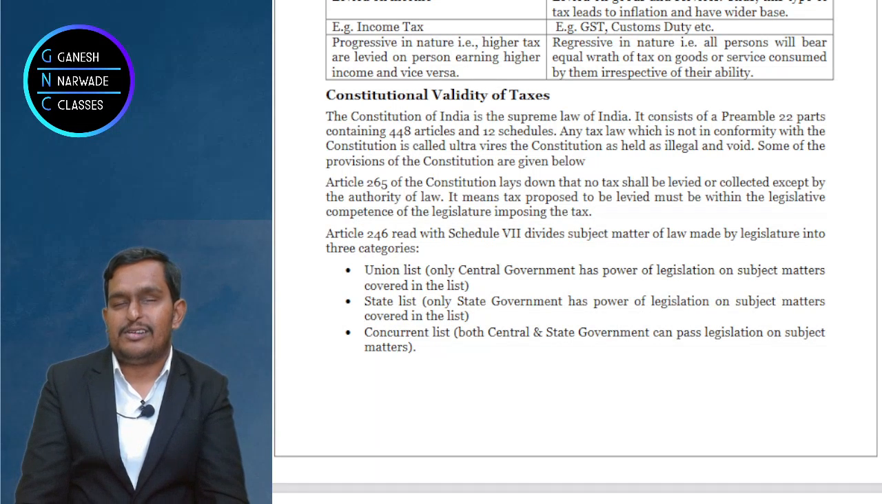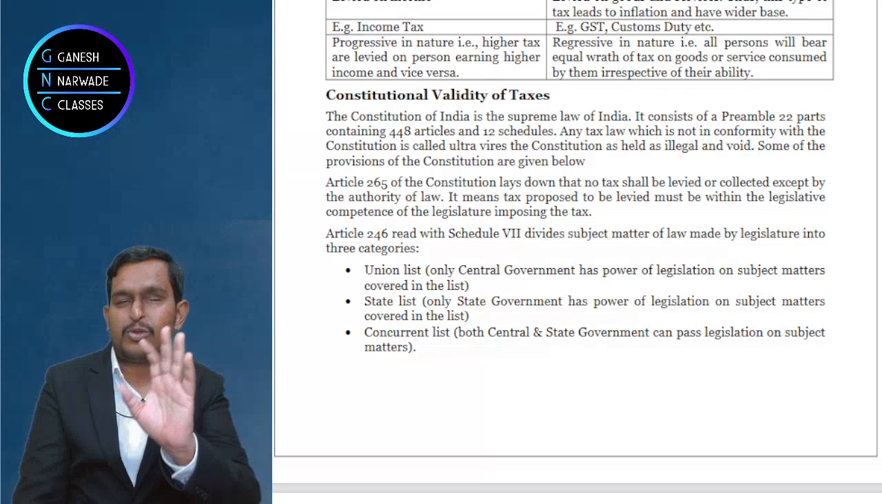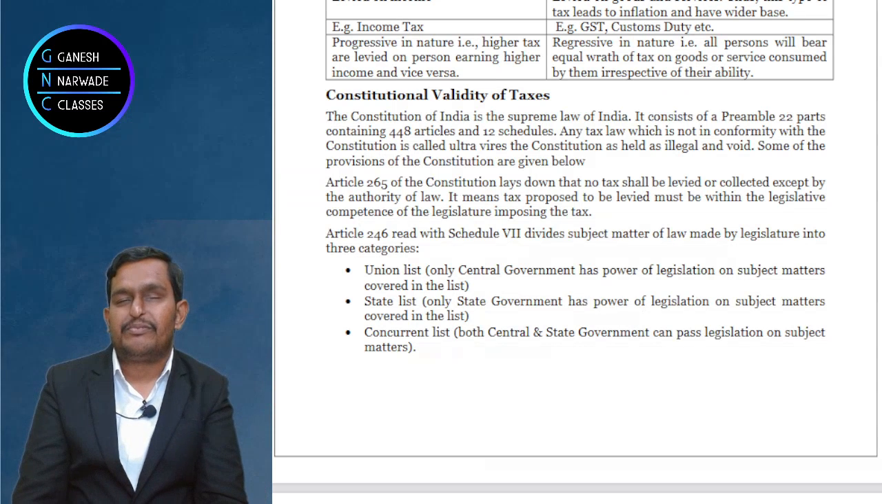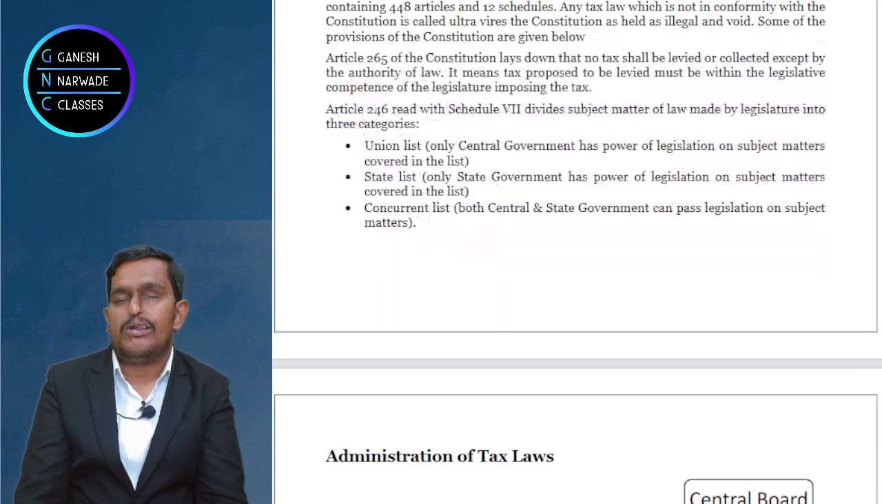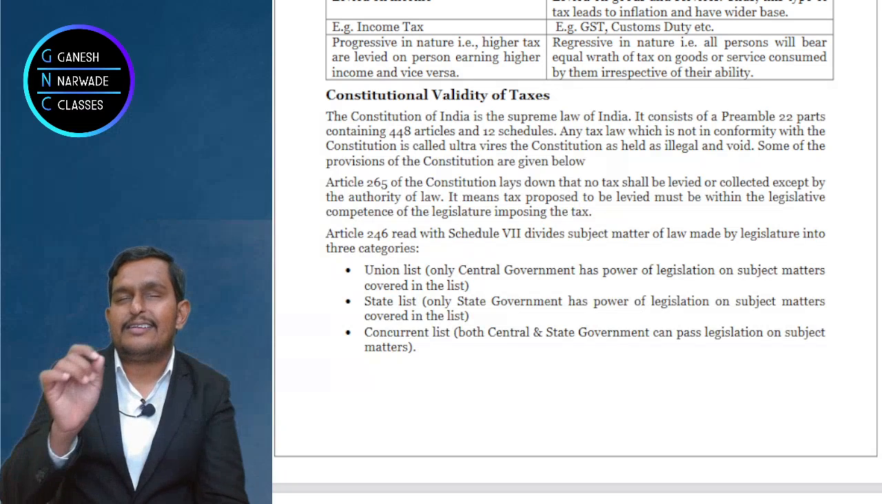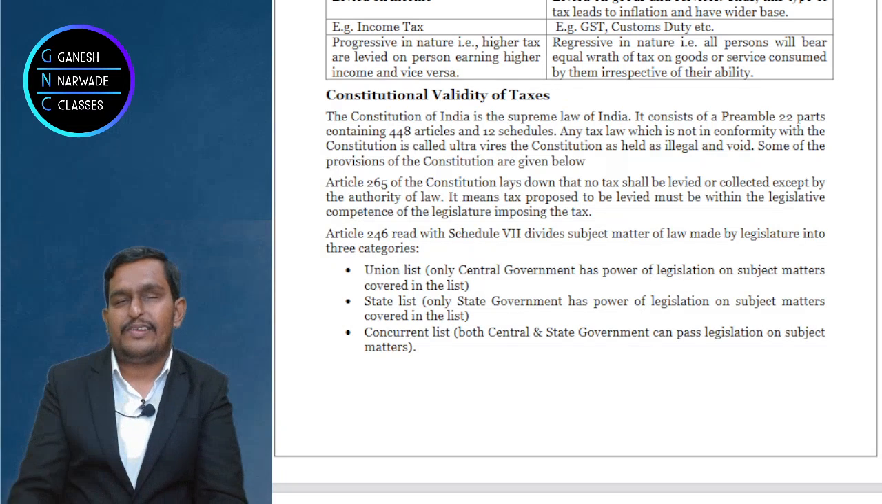The dispute should not arise. That's why Article 254. It is not written in the book, so I did not put it, but for knowledge I am sharing it with you. Article 254 says that the central government's law will prevail over the state government's, and the state government has to make such laws in line with the central government's law. This is what Article 254 says.